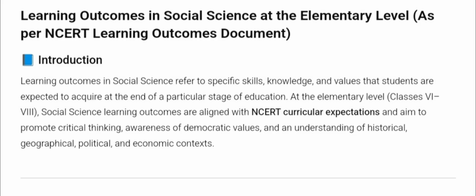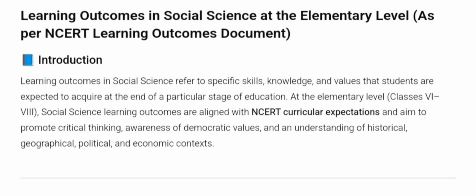So learning outcomes in social science refers to specific skills, knowledge, and values that students are expected to acquire at the end of a particular stage of education. At the elementary level, class 6 to 8, social science learning outcomes are aligned with NCERT curriculum expectations and aim to promote critical thinking, awareness of democratic values, and an understanding of historical, geographical, political, and economic context.